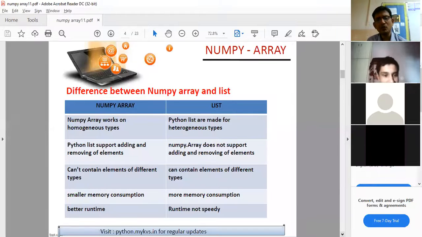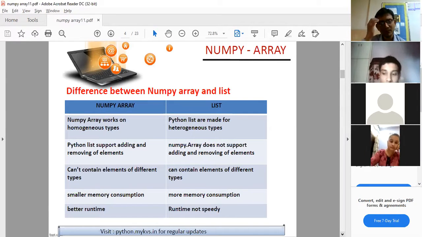Then a very good topic is given here, that is the difference between the NumPy array and list. There are certain situations where we should make use of a list and others where we should use an array. So this small bottom line tells where we have to use the list and where we have to make use of NumPy. So start with difference number one. NumPy works on homogeneous types. What is a homogeneous type?